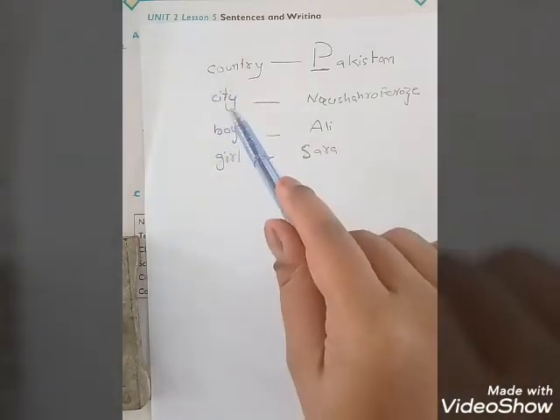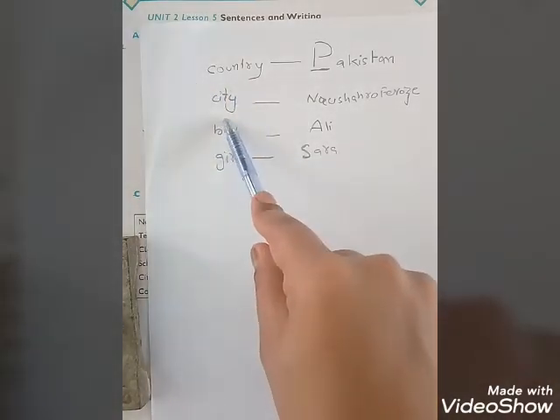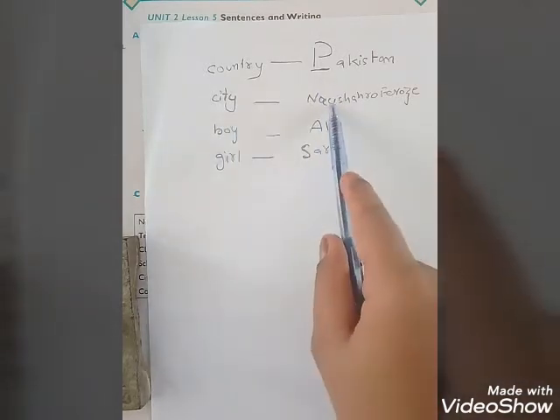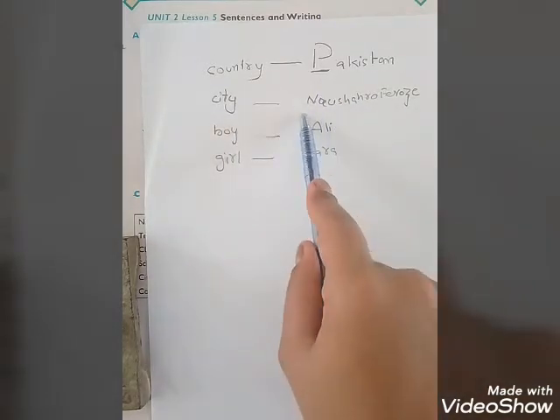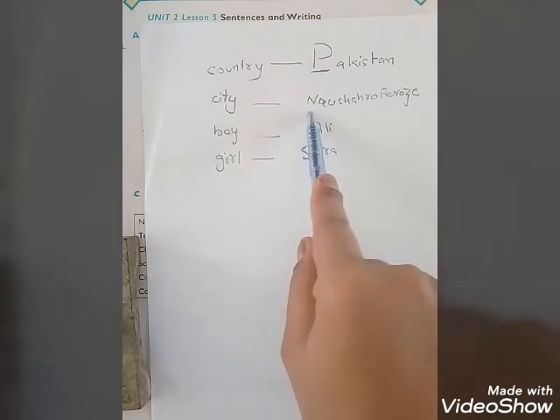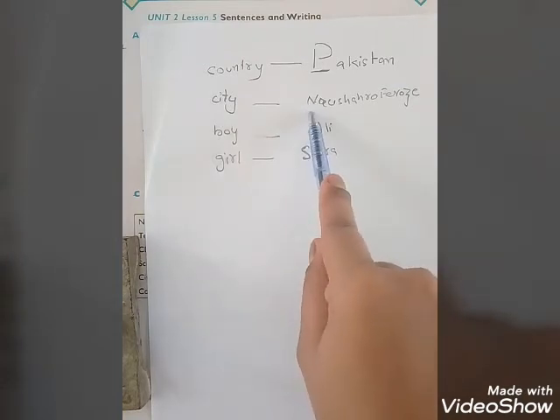We will talk about cities. There are so many cities, but we are talking about Nowshera Feroz. We will start with capital N. Wherever we write Nowshera Feroz, we will write it with capital N.